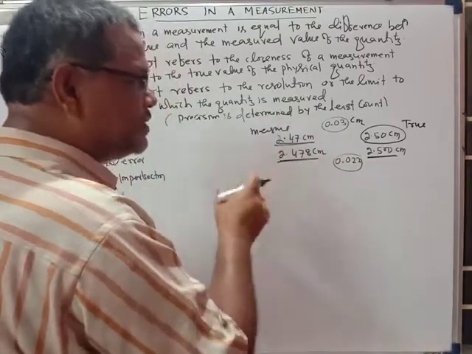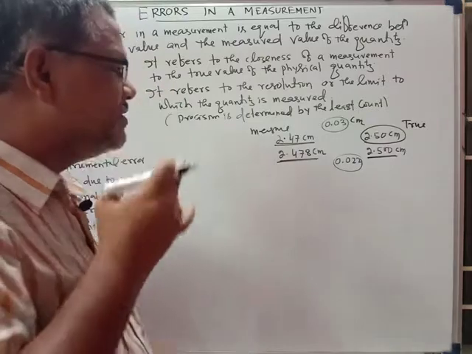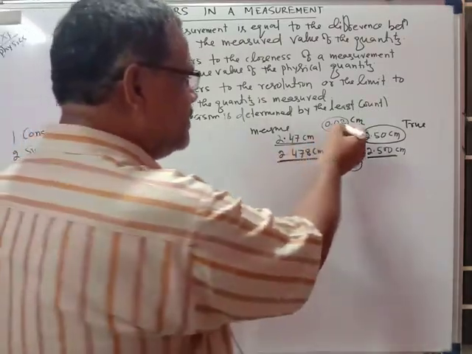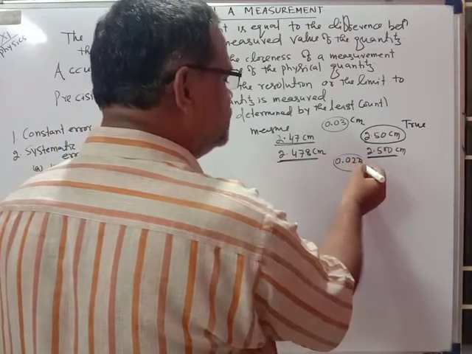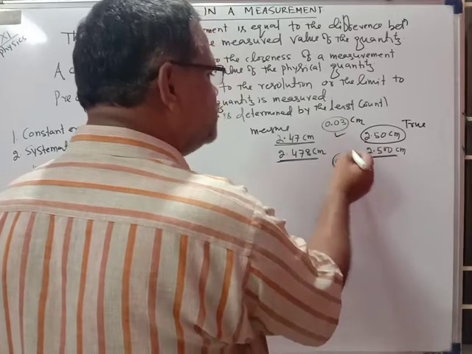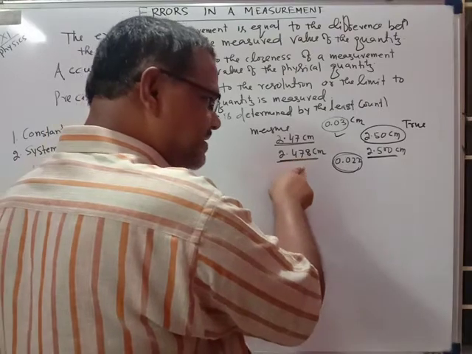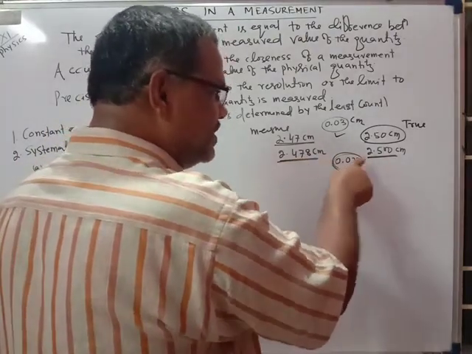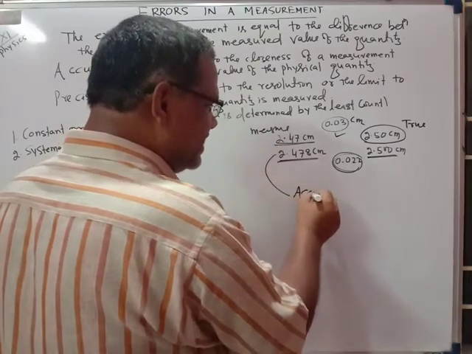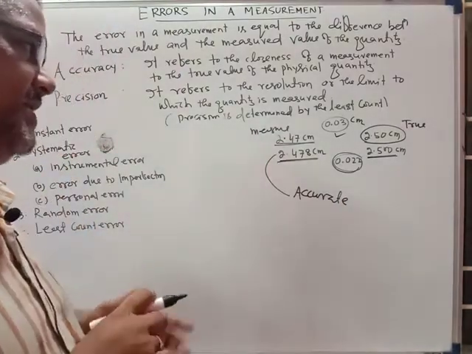So out of these two, which measured value is closer to the true value? 0.022 is smaller than 0.03. So this measured value is very close to the true value, and this measured value is called the accurate one. Accurate is this one. And if you think about precision, what is precision?